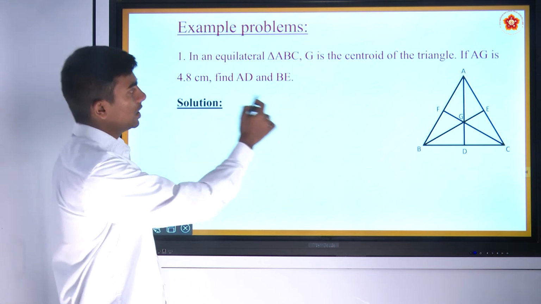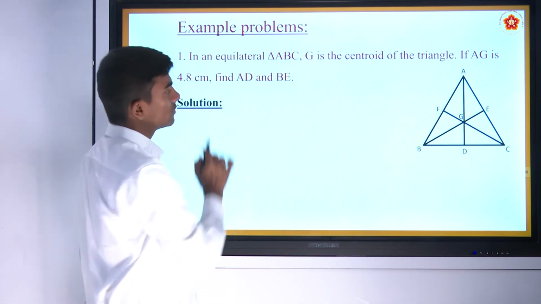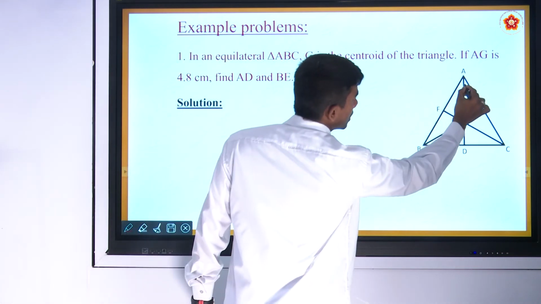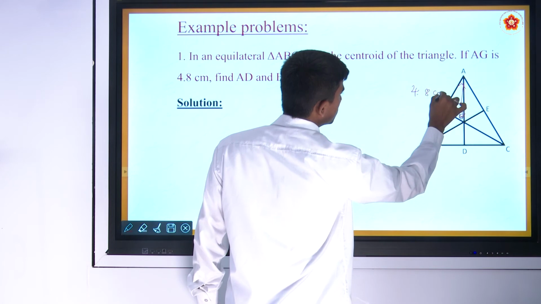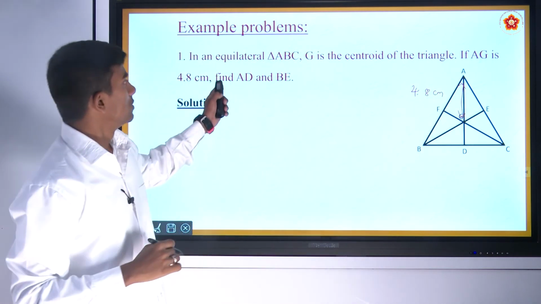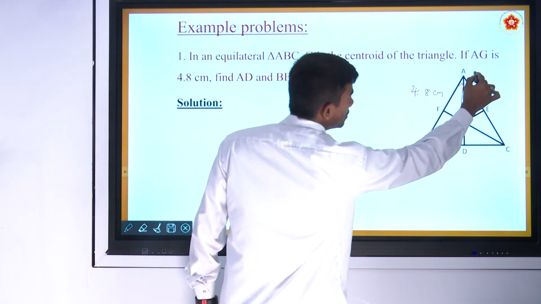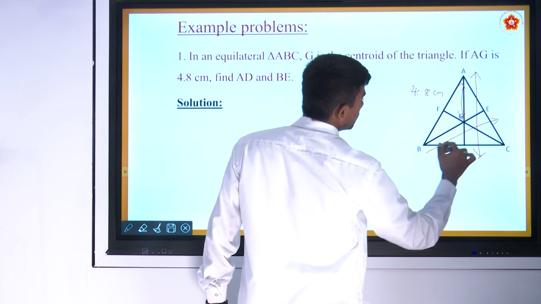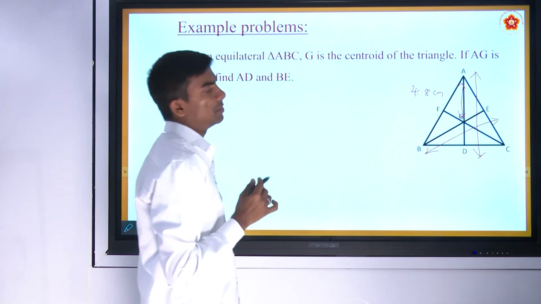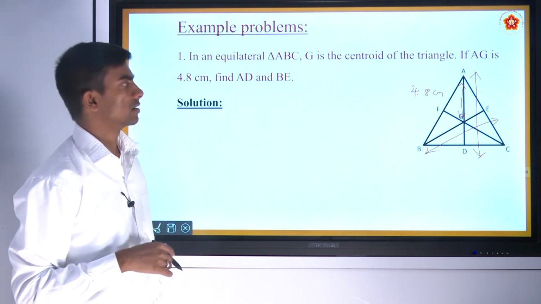So here ABC is the equilateral triangle. If AG is 4.8 cm, the length of AG is 4.8 cm. Find AD and BE. So we should find the length of the altitude AD and the length of altitude BE. It can be altitude or it can be median since it is an equilateral triangle.